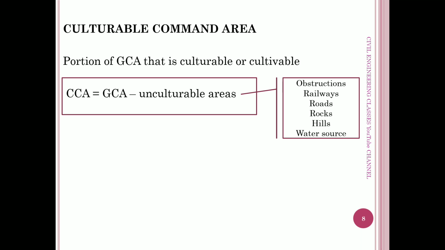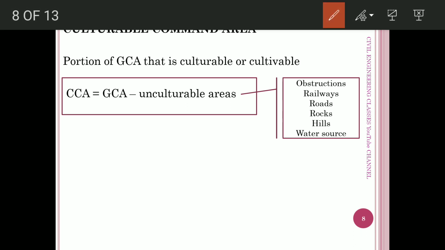So CCA can be written as an equation: gross command area minus unculturable area in the gross command area. This unculturable area consists of certain obstructions like railways, roadways, rocks, hills, water sources, and sometimes residential areas also.